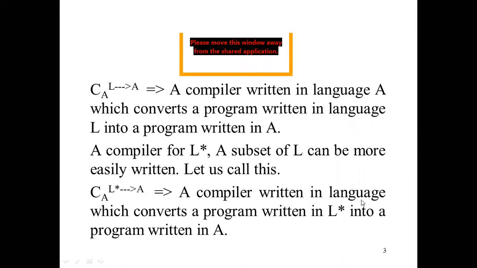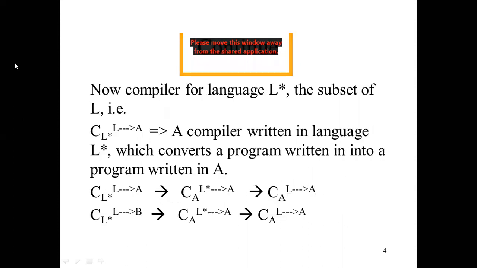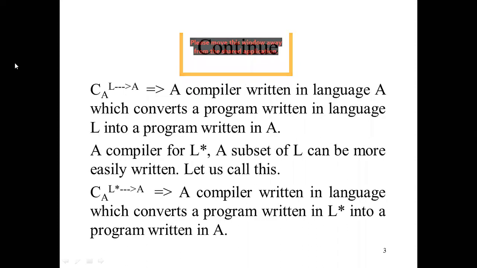So a compiler written in language A converts a program written in L star into a program written in A. This is the way to write the nomenclature.